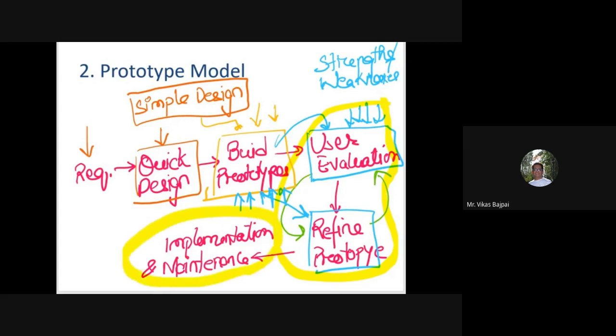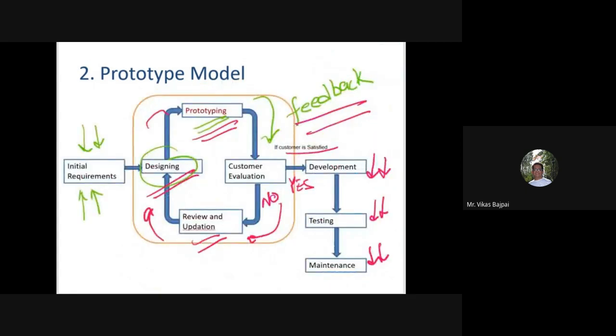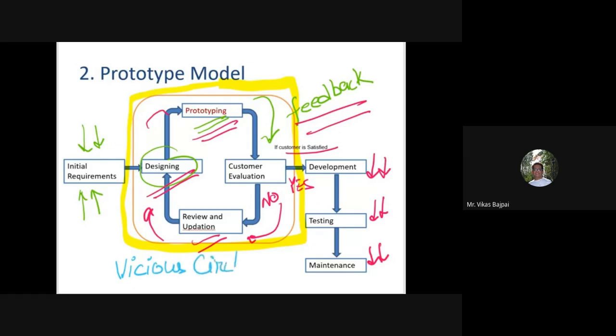So we go into implementation and maintenance. That's why there is a major issue with this. The problem is that I may enter into a vicious circle, an infinite loop, a never-ending loop.